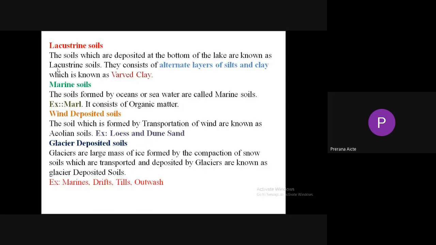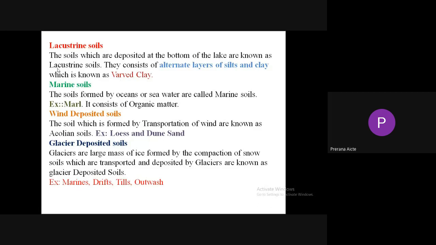Next, wind deposited soils. The soil which is formed by transportation of wind is known as aeolian soil. Examples are loess and dune sand. Loess and dune sand are examples for wind deposited soils, or aeolian deposited soils.